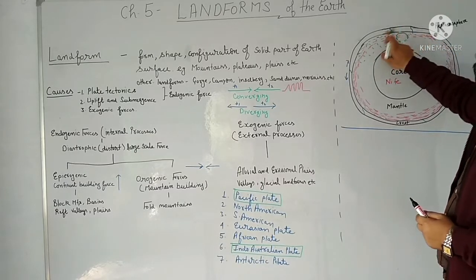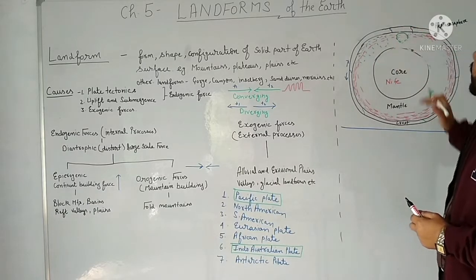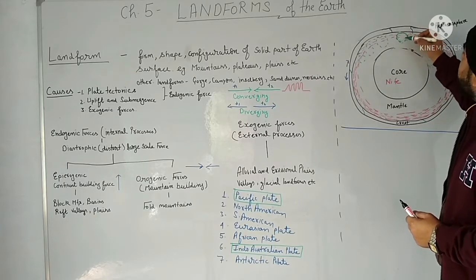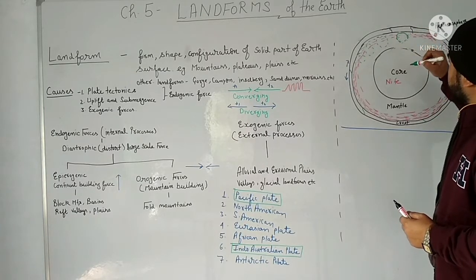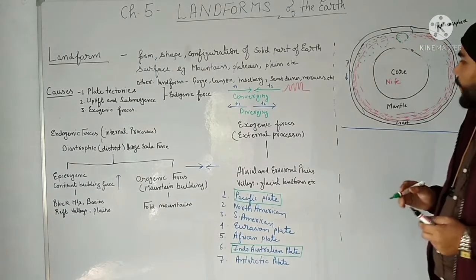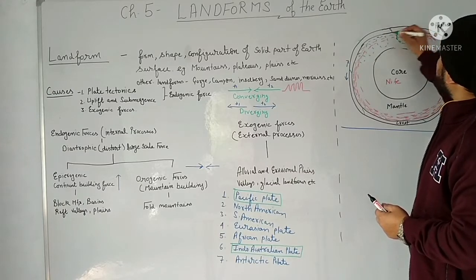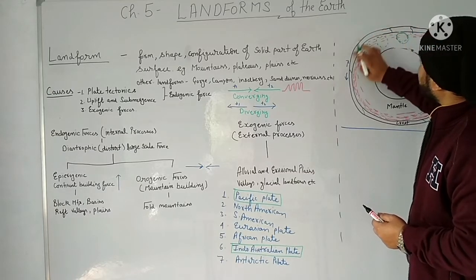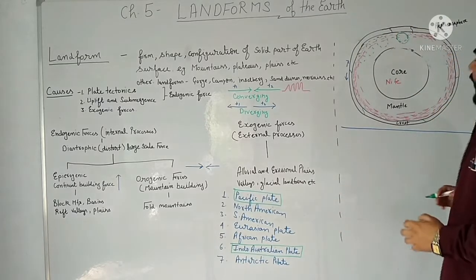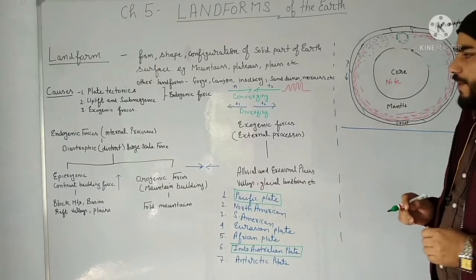The question was how these tectonic plates are moving. These tectonic plates are moving because of the force exerted by the movement of the molten rocks inside the asthenosphere, or the heat which is exerting pressure on the asthenosphere, okay. So this rolling type of movement is leading to the movement of these tectonic plates, right? And when these tectonic plates move, then what happens? Then folding or faulting takes place, right?